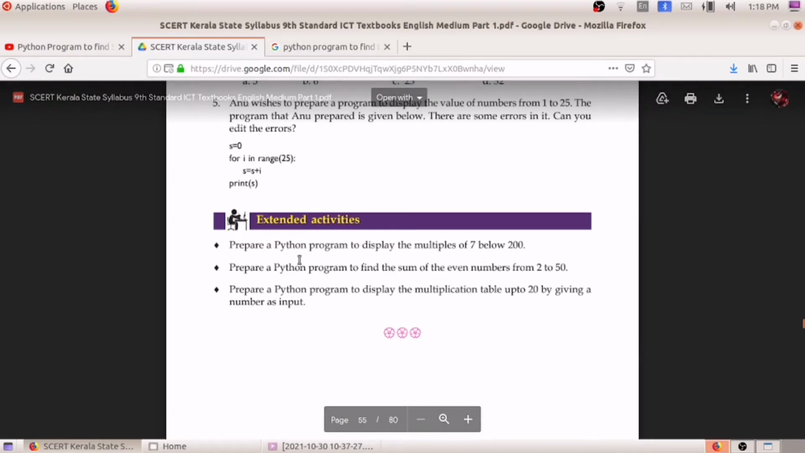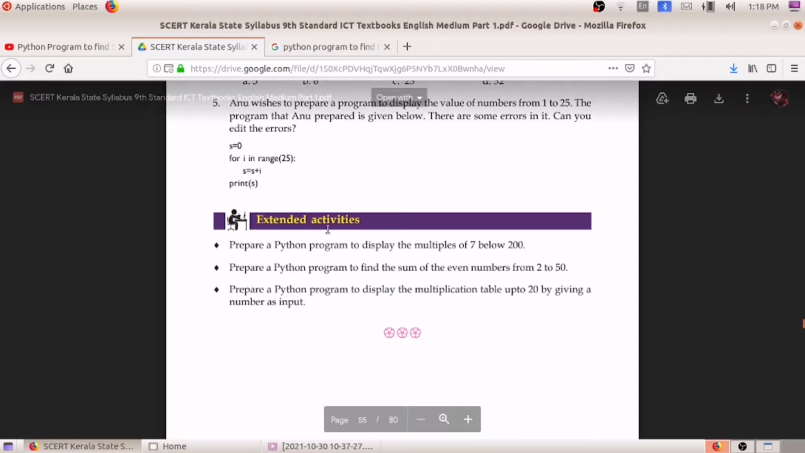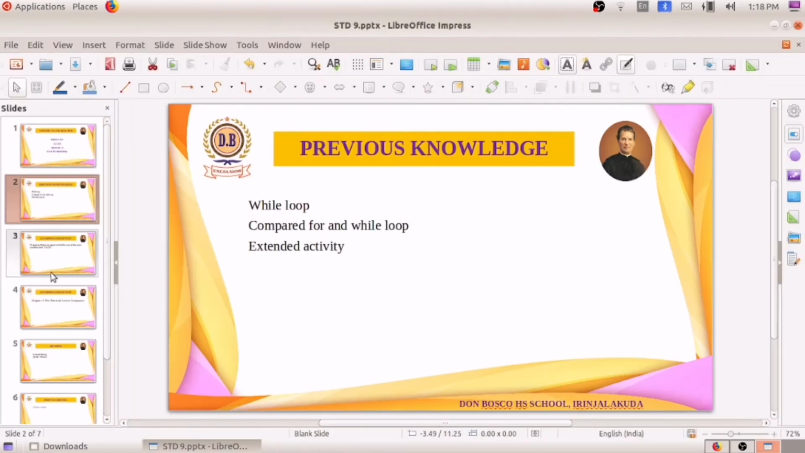Today we will do one more program, because many students told me that writing a program is difficult for them. How can we study, how can we understand writing a program? I know some students are not comfortable with this chapter. So in this class we will do one more program, the second program: prepare a Python program to find the sum of even numbers from 2 to 50.